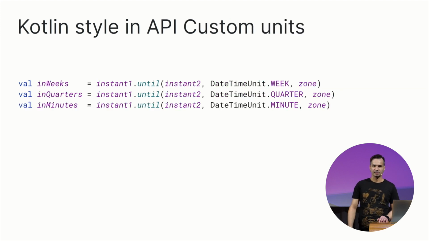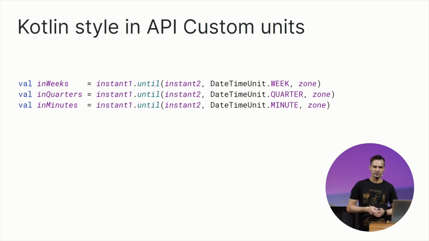Then the DateTimeUnit type. It specifies in which unit we get the result of the until function operation expressed, or in which unit the number provided to the plus function is expressed when we are adding a number of units to an instant or a local date. There are plenty of datetime units predefined: years, months, days, time-based units such as minute, hour, and so on, and more elaborate units such as a week, which is 7 days, or a quarter, which is 3 months.